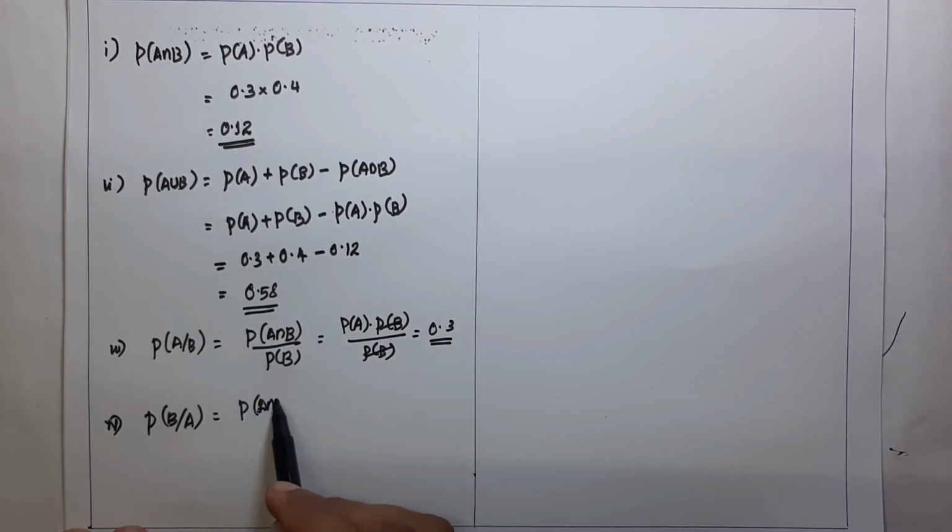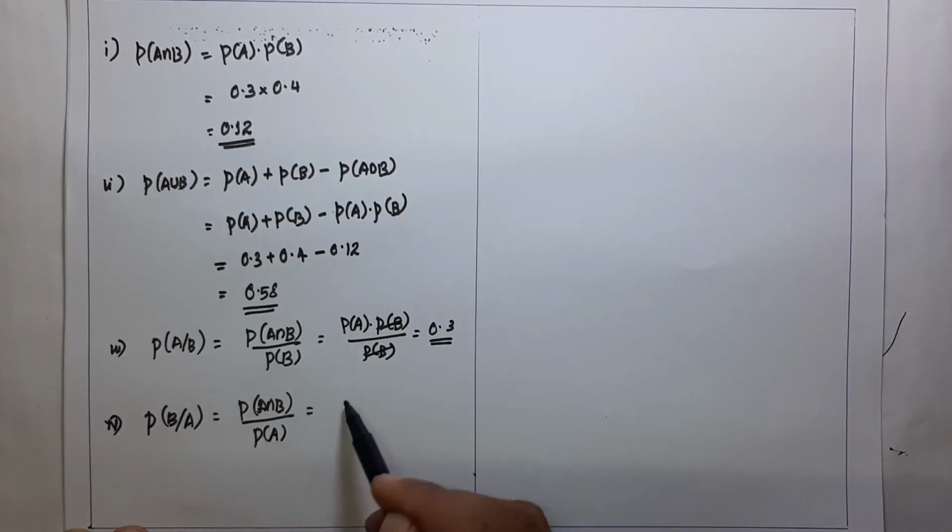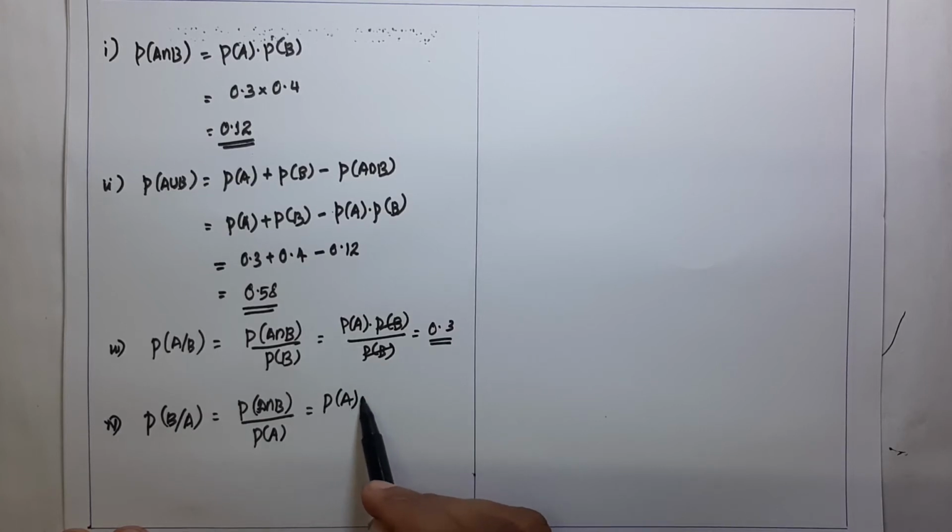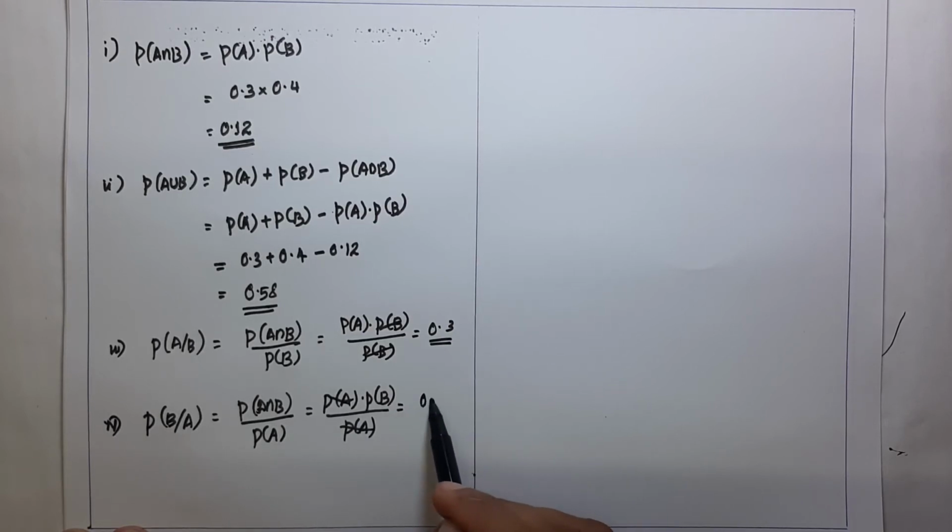And the last question is P of B given A, using the definition, right? P of A intersection B divided by P of A. Since A and B are independent, P of A intersection B can be written as P of A into P of B divided by P of A. Here also P of A cancels, and we get the answer P of B. P of B is 0.4. That's all. It's a very simple question.